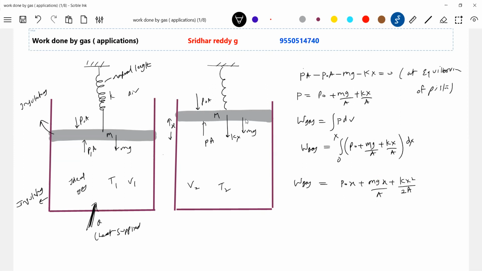Sir, work done by gas is the integral of PdV, na sir? You wrote dx in the next step. Okay, one thing: change in volume is A into dx, no? So after integrating, yes, now it is dimensionally correct. Look at this, the change in volume of the gas. The volume of the gas has increased. Change in volume is A dx. So I substituted the pressure, and the change in volume is A dx. What is the area of cross section of the piston?